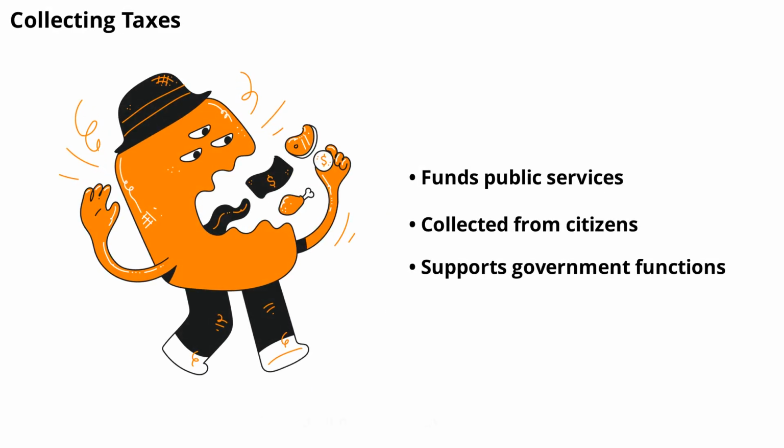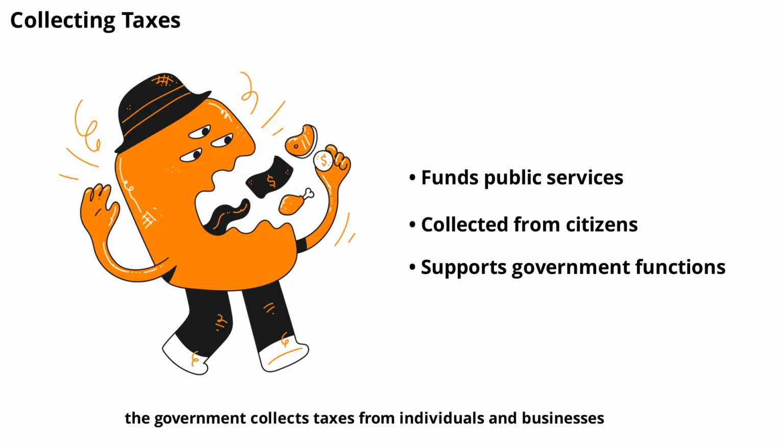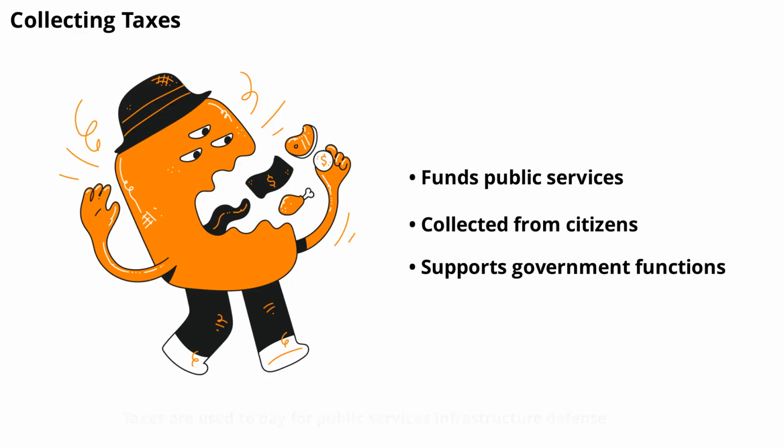To fund all of these activities, the government collects taxes from individuals and businesses. Taxes are used to pay for public services, infrastructure, defense, and more. The government decides how much tax to collect and how to distribute the money. While paying taxes isn't always popular, it's essential for keeping society running and providing the services we all rely on.